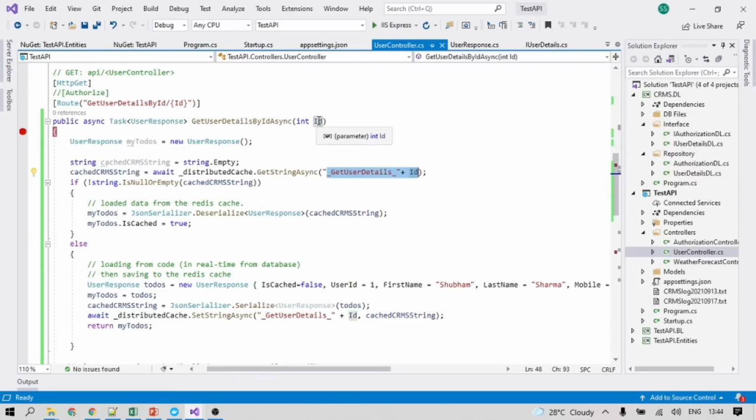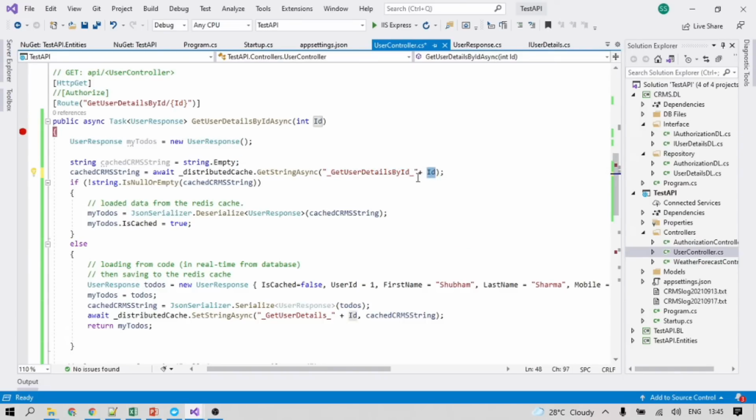If the id is coming as 1, what will be the format of the key? Get user details, our method name, GetUserDetailsById, we can say. I think that would be more appropriate. So why are we calling this method? For getting the id details. So we are calling this method here, putting the method name underscore id1.